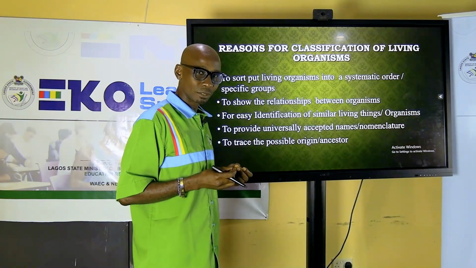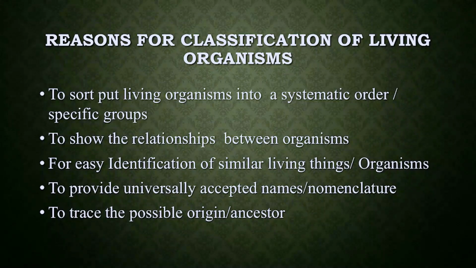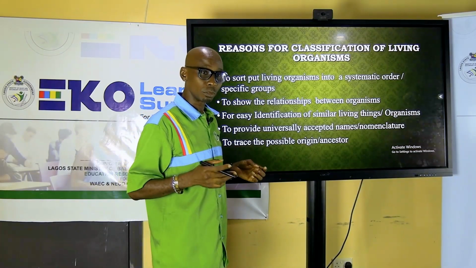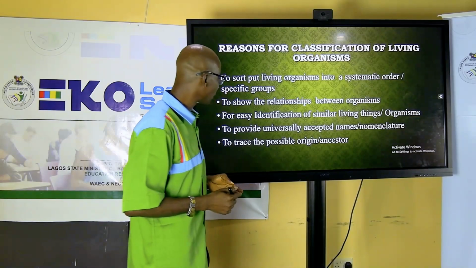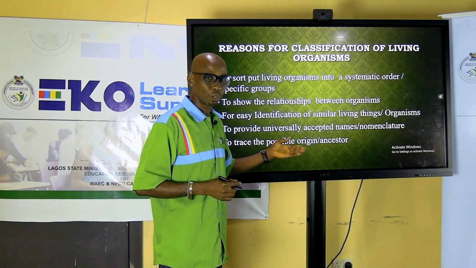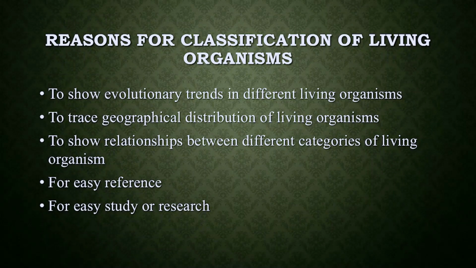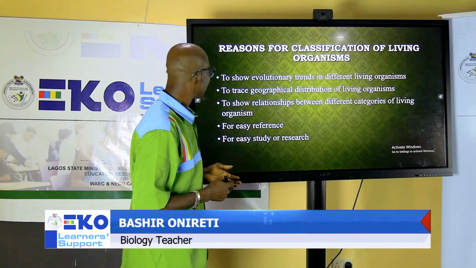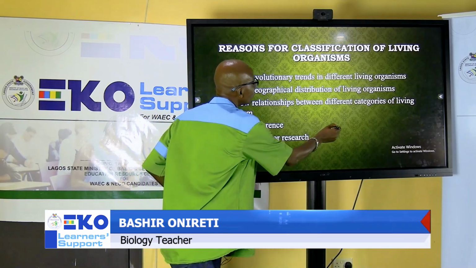If you see an orange, if you see a lime, it is easier to tell you these are similar, so you can group them together. Then provide a universally accepted name. Every part of the world has different languages, so we call different things by different names. So for us to have an acceptable name, we need to classify living organisms. And the next one is to trace the origin, where they are coming from. Then evolutionary trend: which organism gives rise to the next one? Then show relationship between different organisms, then for easy reference and for scientific research.